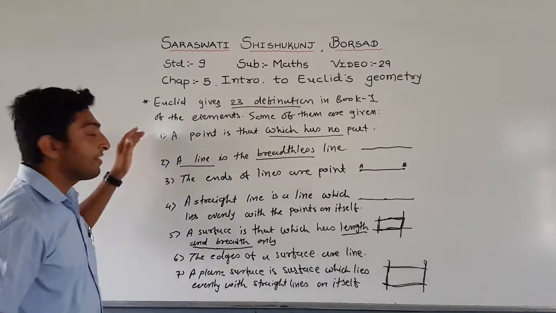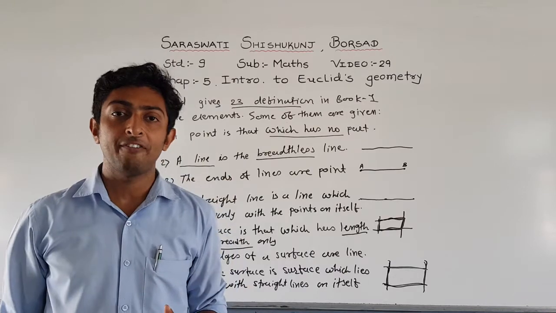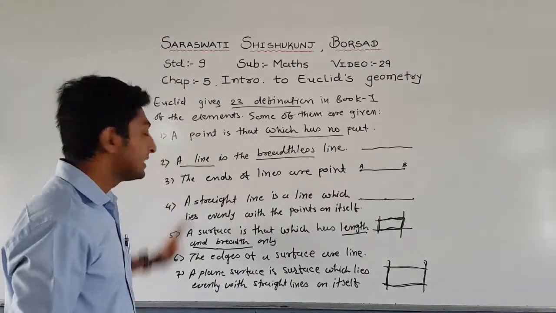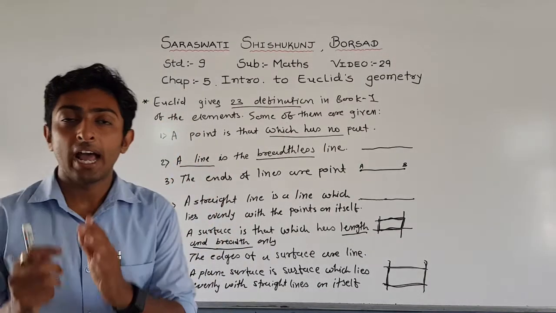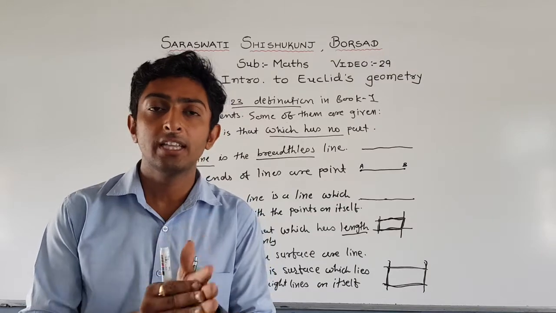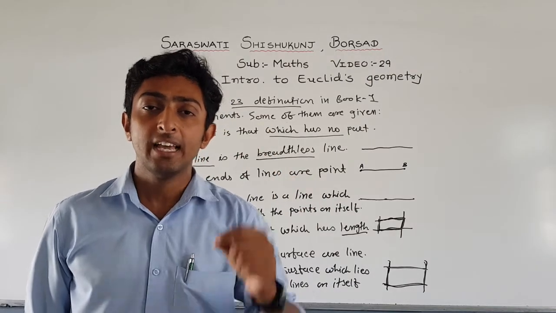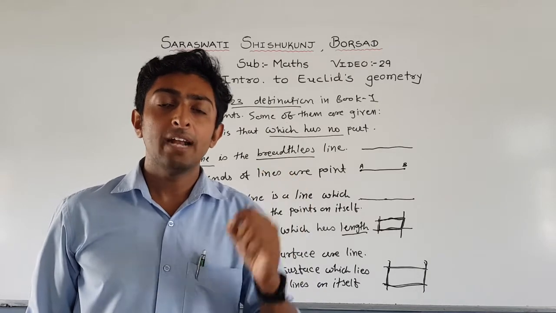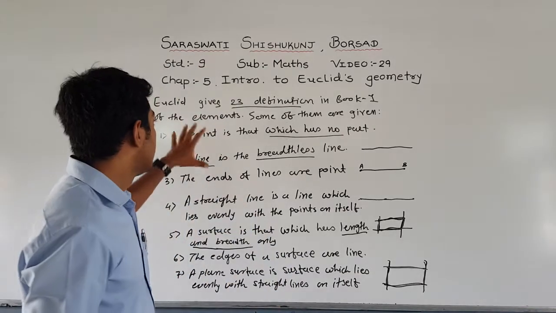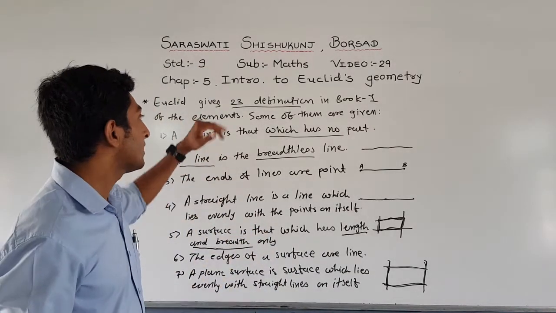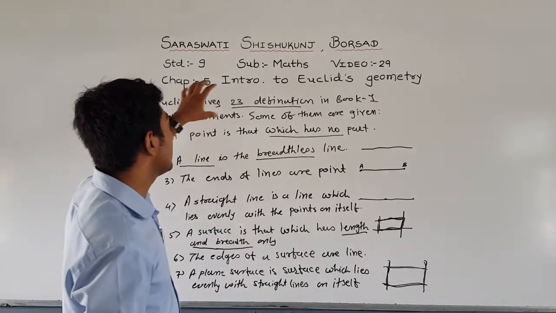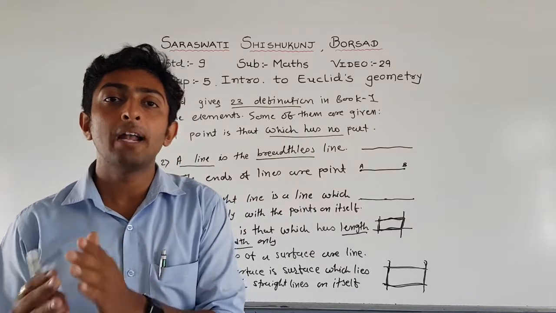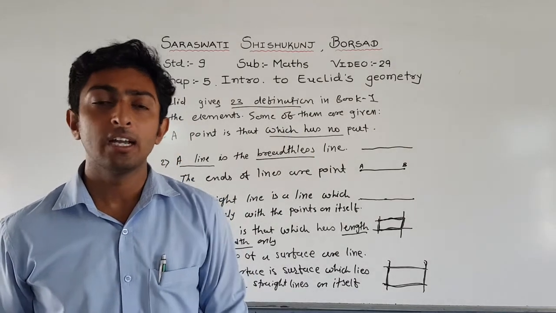So these are the 7 definitions. You have to remember all 7 definitions because they are very important for short questions. You have to write these 7 definitions in your worksheet. I have also given them in the worksheet. You have to compulsorily write everything in the worksheet, scan it, and send me the homework in the group. So these are 7 definitions from the 23 definitions. These definitions are from book 1 of the Elements. The Elements is the book compiled by Euclid. Now let us move further to another approach.